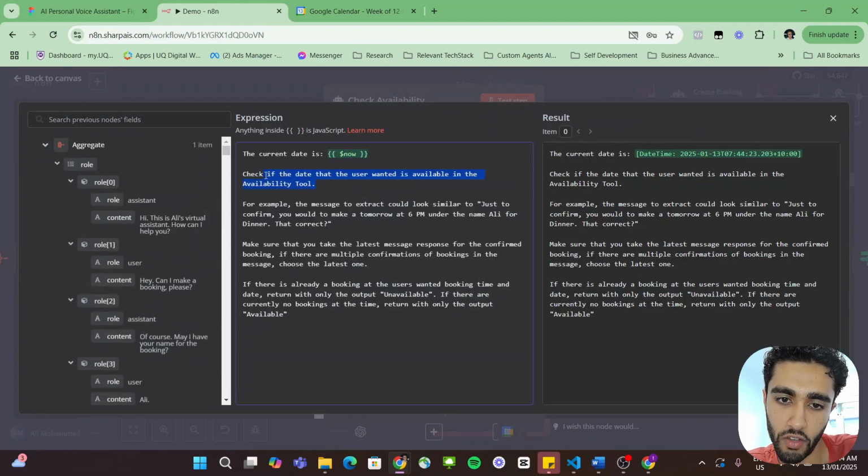Check if the date that the user wanted is available in the availability tool. For example, this could be, so we basically give an example of what to extract. Then we make sure it grabs the latest message in case there are multiple confirmations in the transcript. And then if there is already a booking at the user's wanted booking time and date, return only the output unavailable. If there are currently no bookings at the time, return only the output available.